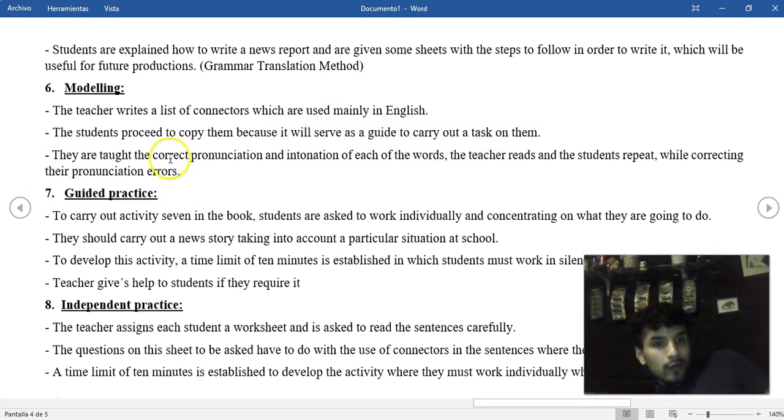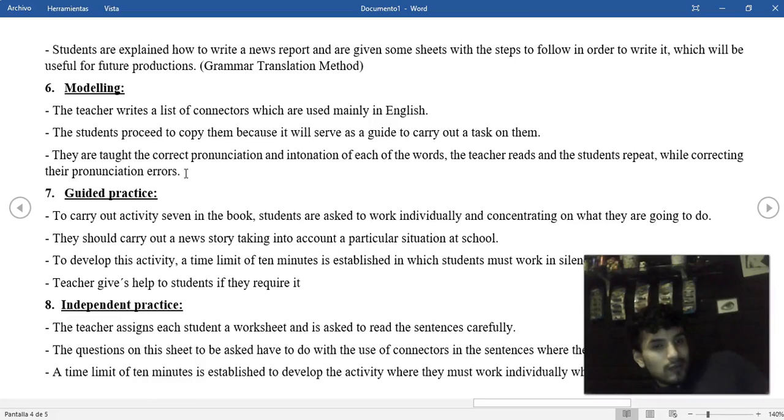They are taught the correct pronunciation and intonation of each of the words the teacher reads, and the students repeat while counting, correcting their pronunciation errors. I'm going to teach how to pronounce any of the connectors that I'm writing on the board, correcting the pronunciation errors of the students.